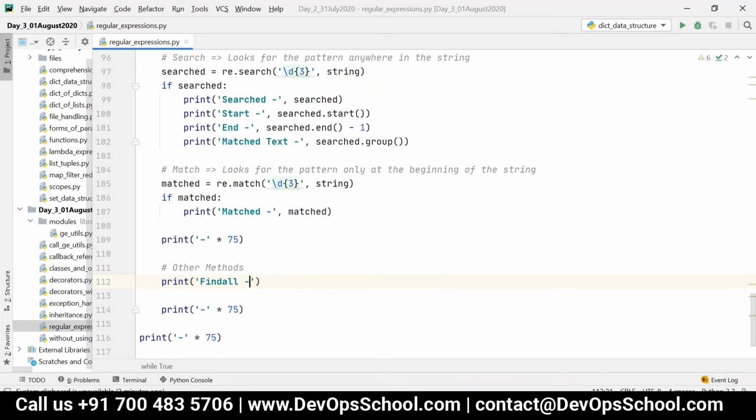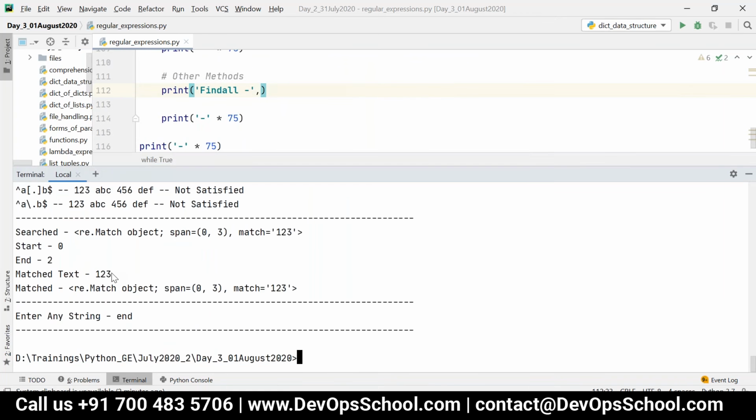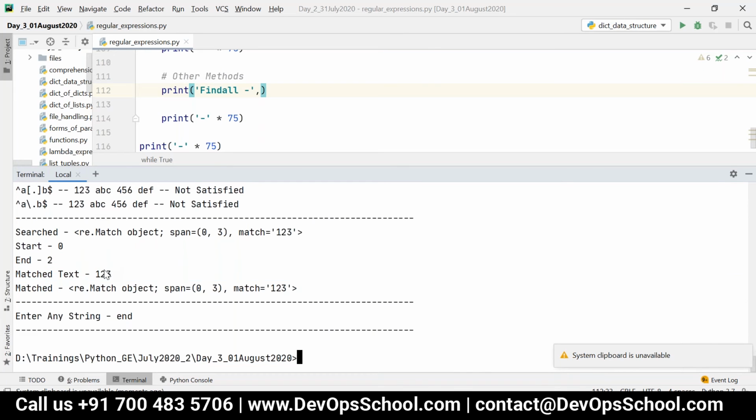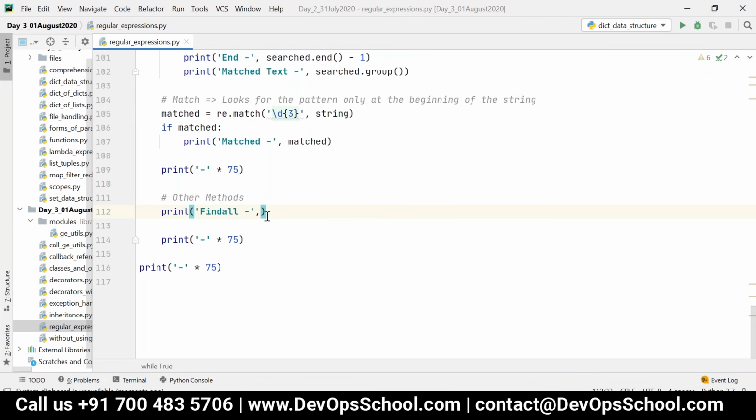In the output, searched dot group is what gives this one, 123. Whatever pattern is present in the string will be retrieved explicitly. I have seen somewhere match dot group where we give an index. Is that something useful? Yes, next we will see that.